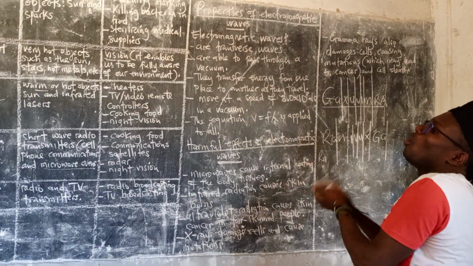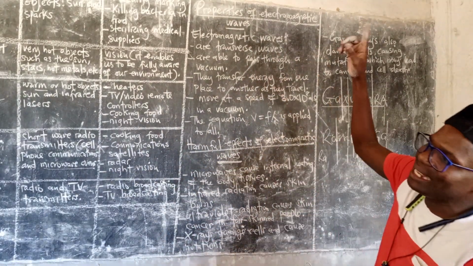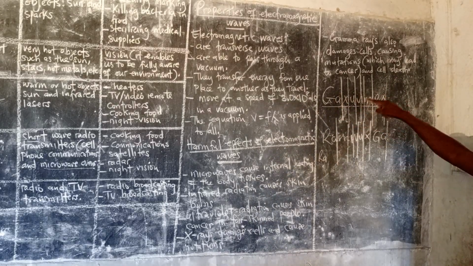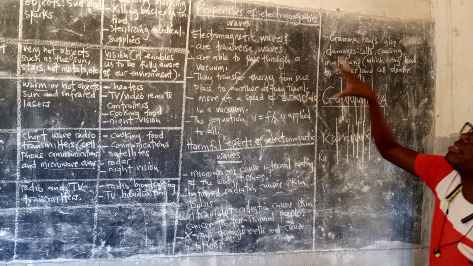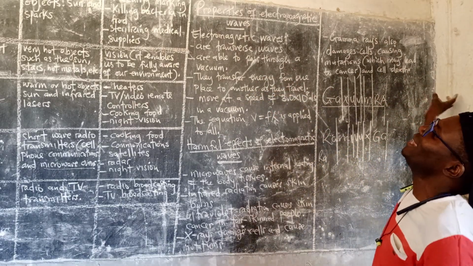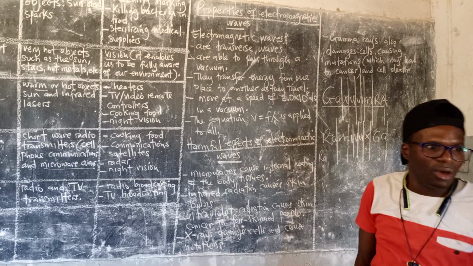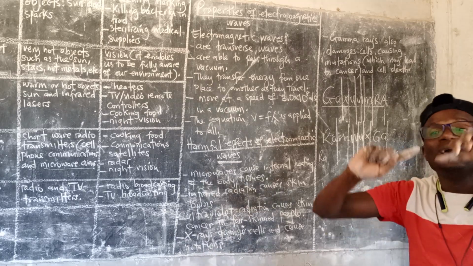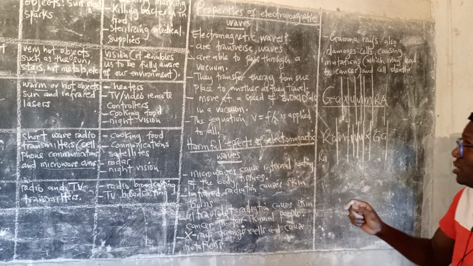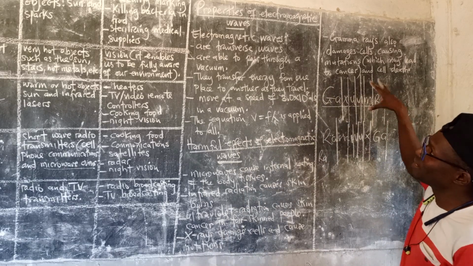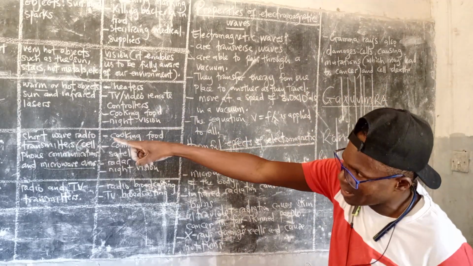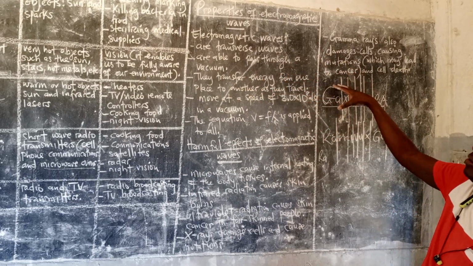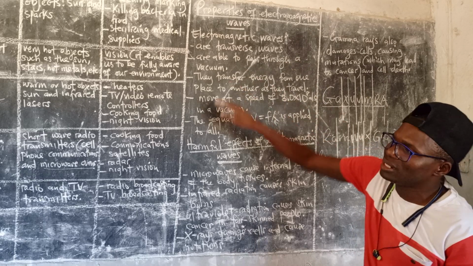These are the properties of all the electromagnetic waves, be it gamma, X-ray, ultraviolet, visible light, infrared, microwave, radio. All these properties are the same. All the electromagnetic waves are transverse waves. We did yesterday that examples of transverse waves are radio waves, and all electromagnetic waves. Transverse wave means that their particles vibrate at right angles to the direction of the wave. They are able to pass through a vacuum.